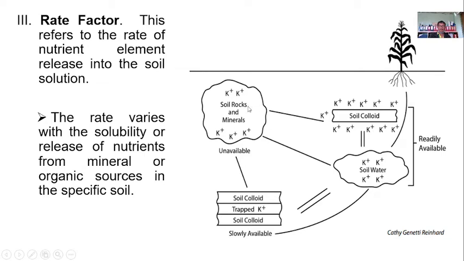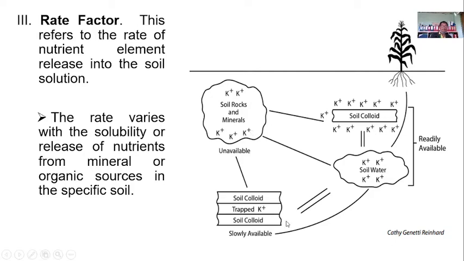these soil rocks and minerals, solid rocks and minerals, will only be available slowly. This potassium, like feldspar as a source of potassium, will only be available upon the decomposition of this solid rock, or it is unavailable, so it can only become available when it is weathered slowly.